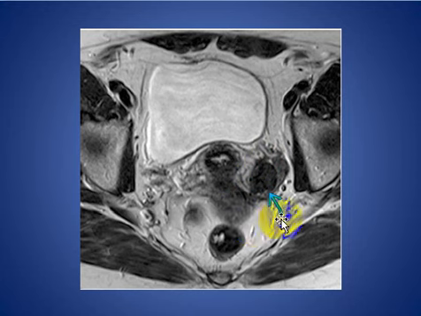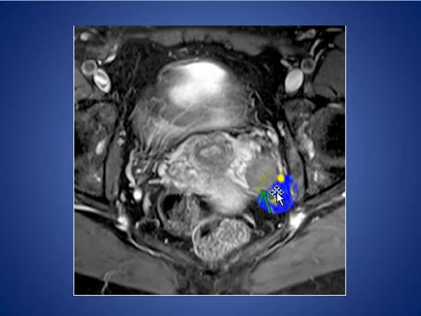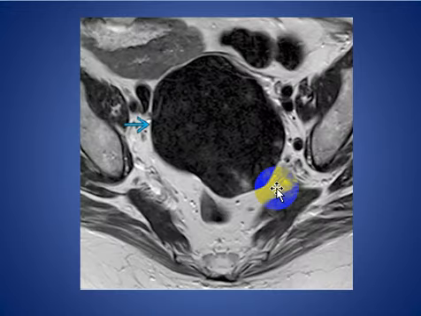It is low signal intensity, and this is fibroma/fibrothecoma. And this is the mass after contrast, T1 weighted fat-sat image, with poor enhancement of the left ovarian mass.